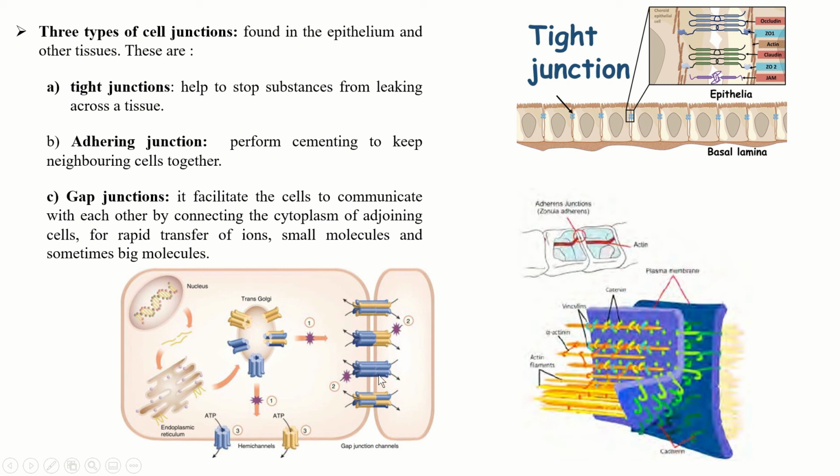So tight junction helps prevent leaking. Adhering junction helps to join the two different neighboring cells, keeping them together. And gap junction helps the cytoplasm of two different cells to be connected and transfer ions, small molecules and sometimes big molecules from one cell to another. So these are the functions of the three different types of junction.